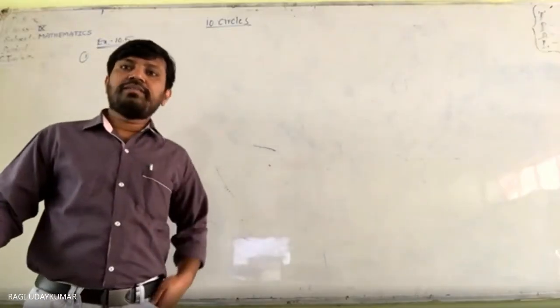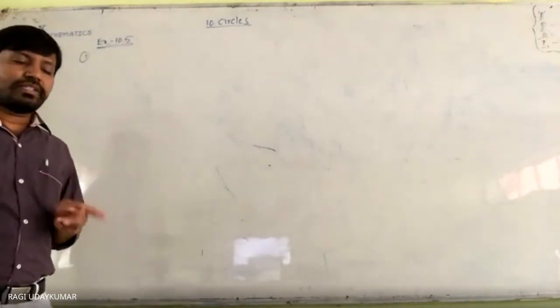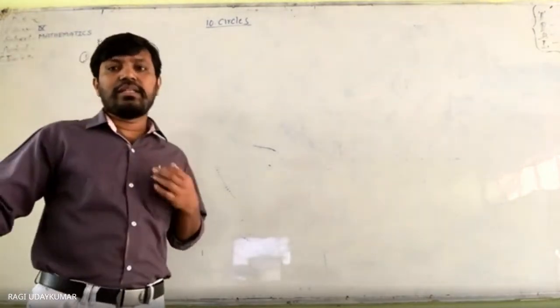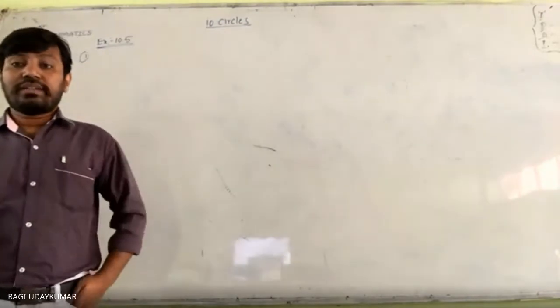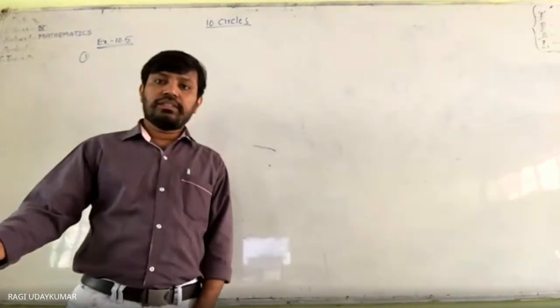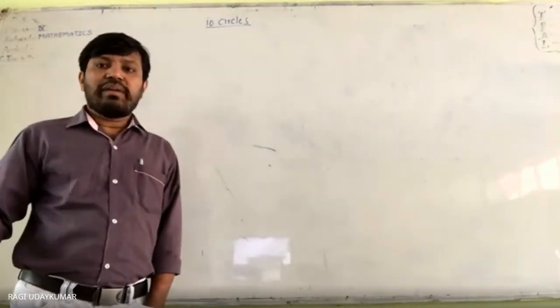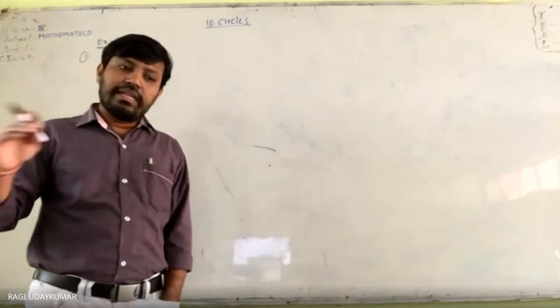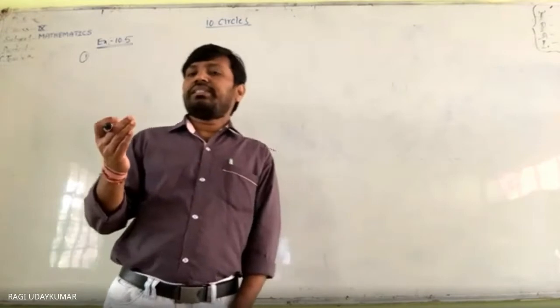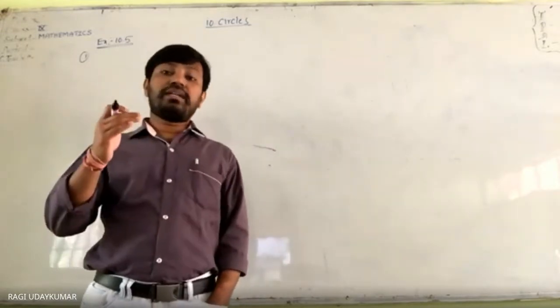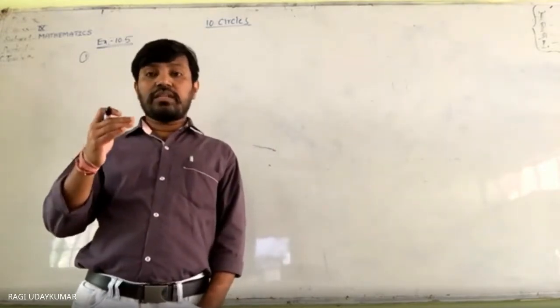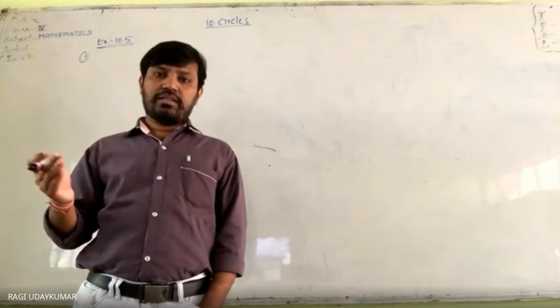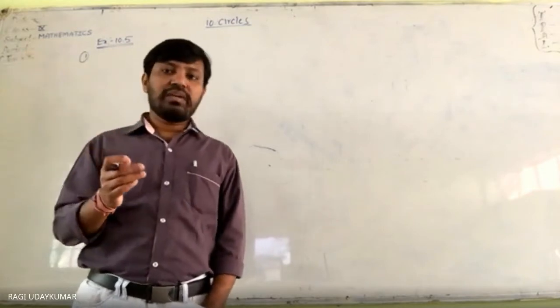So good morning everyone. So 10.5 exercise, and yesterday we learned the theorem and some results also. So what are the results we learned? Angle made by an arc at the center is double the angle made by the same arc at a point on the other part of the circle.